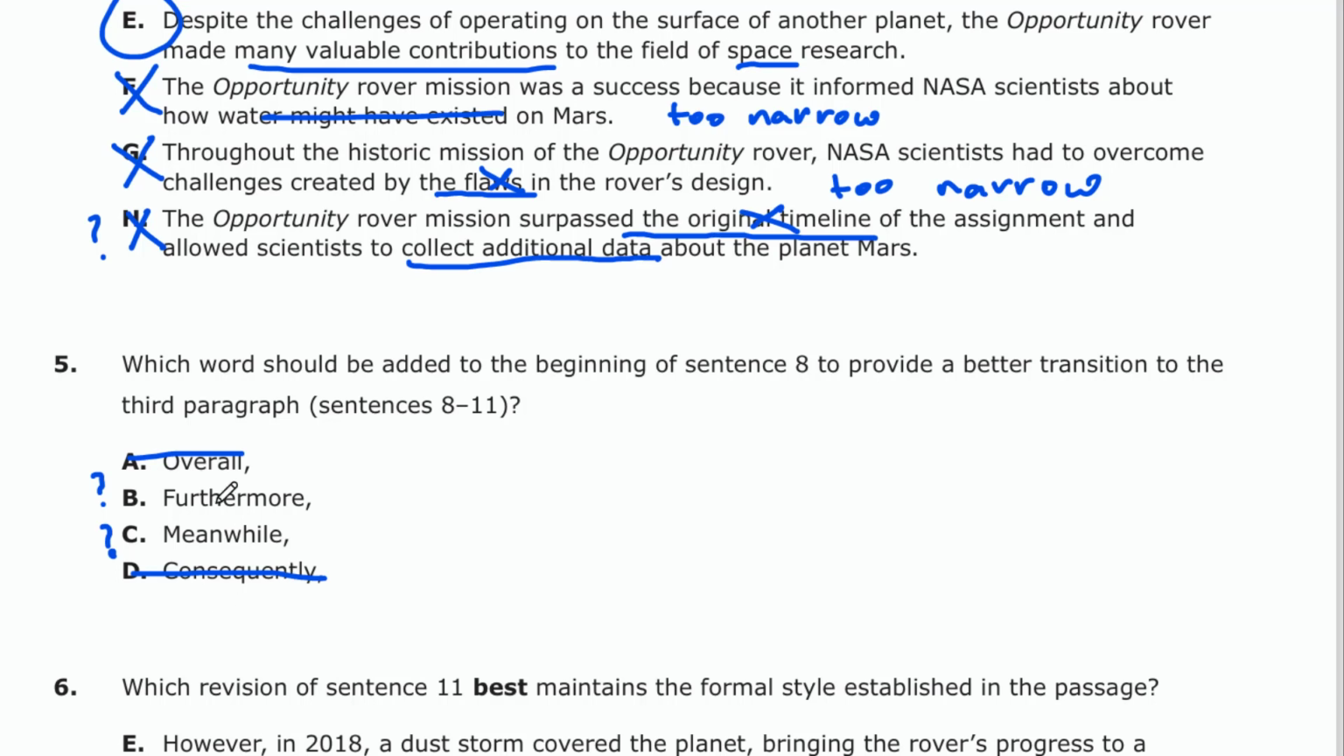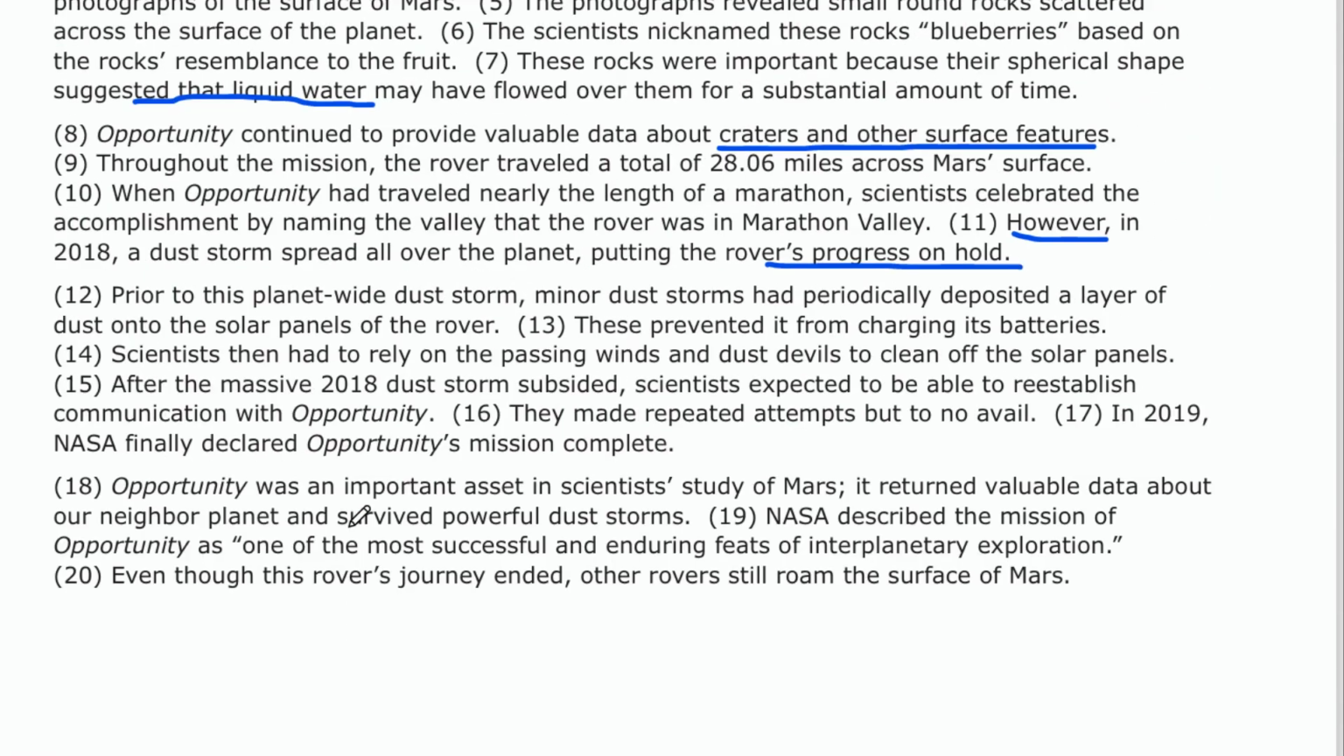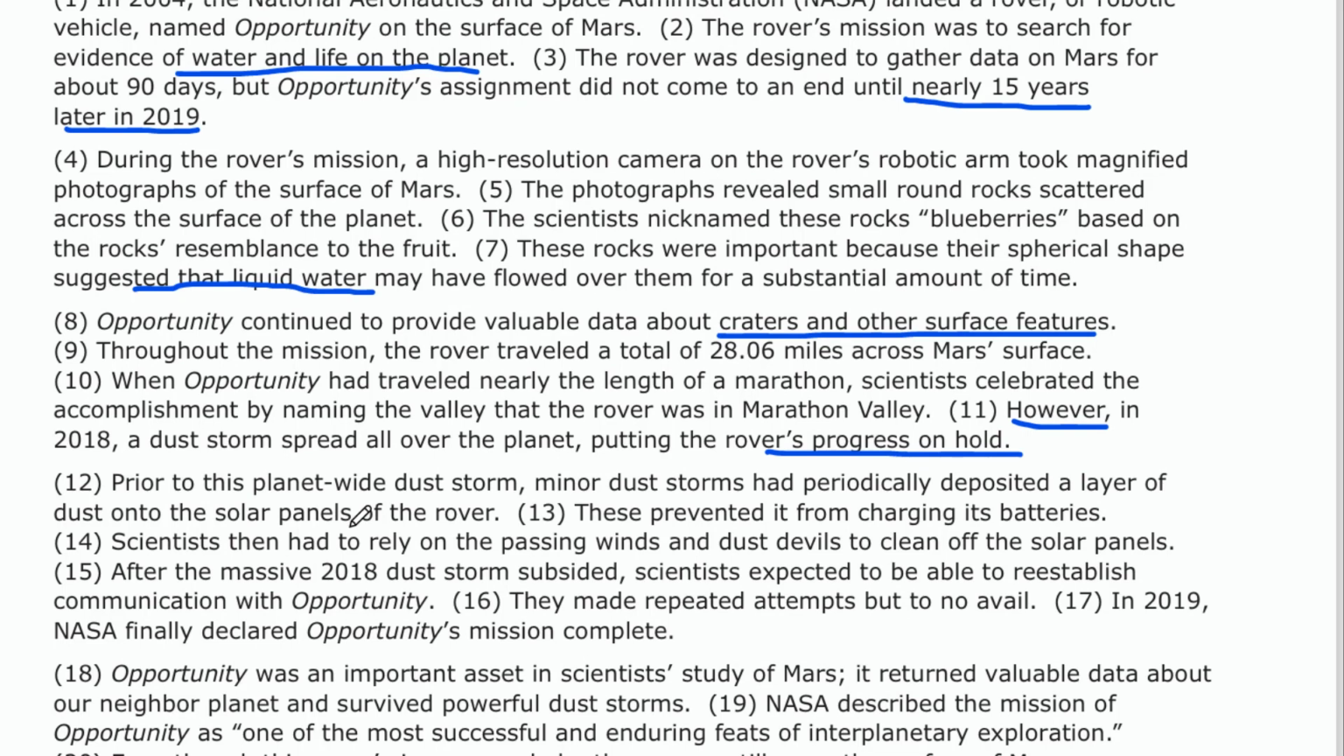There are actually two choices that seem that they could work. Let's go back and see which might be better. Furthermore or meanwhile? Is it additive or is it the fact that it occurs at the same time? Which is absolutely correct here. So paragraph 4 starts off with during the rover's mission, and 8 says opportunity continued to provide valuable data. So I get the sense that this time notion of its continuing suggests it might be meanwhile.